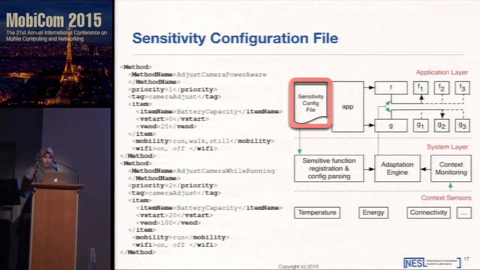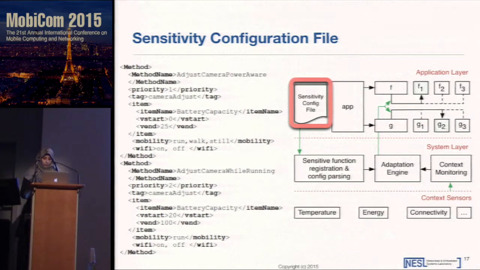So for the sensitivity configuration file, the developer assigns a sensitivity list. This sensitivity list is the list of context states for which this function implementation shall be triggered. In keeping with our goal of decreasing development complexity for context-aware applications, the file is a straightforward description of the acceptable ranges of operation for each method.